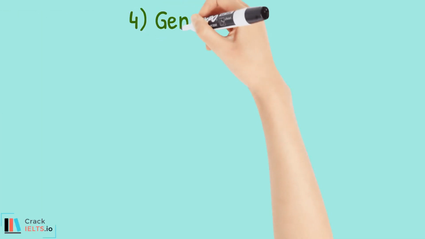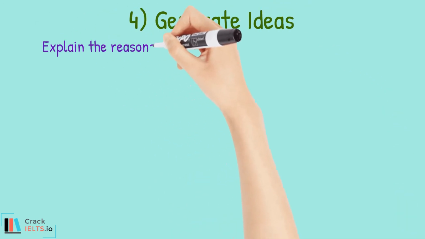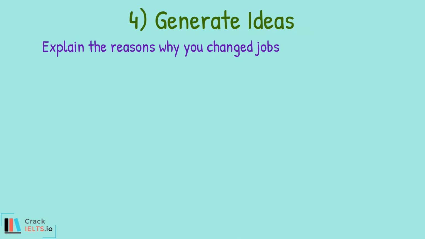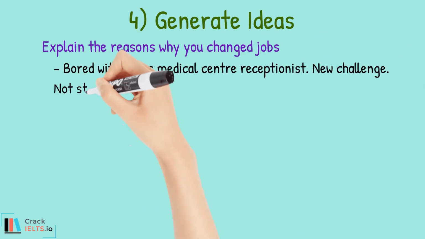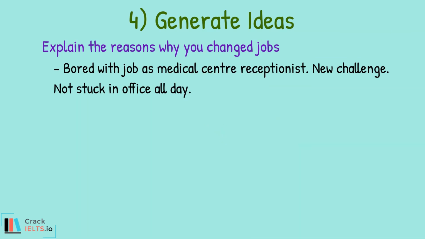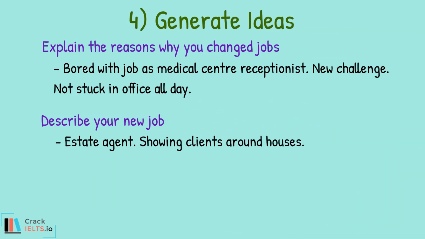Note your ideas beside each bullet point like this. The first bullet point is explain the reasons why you changed jobs. Here you could jot down ideas such as bored with job as medical center receptionist, new challenge, not stuck in office all day. The next bullet point is describe your new job. Here you could jot down ideas such as estate agent, showing clients around houses.